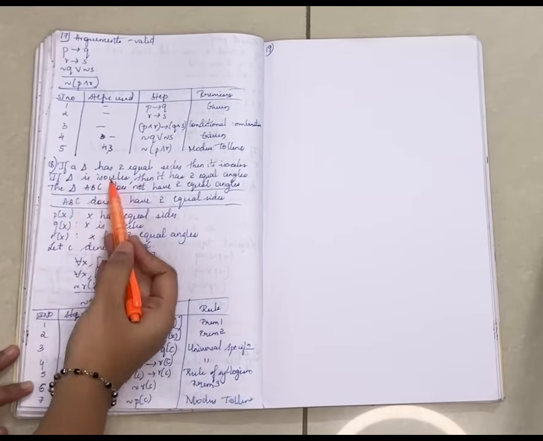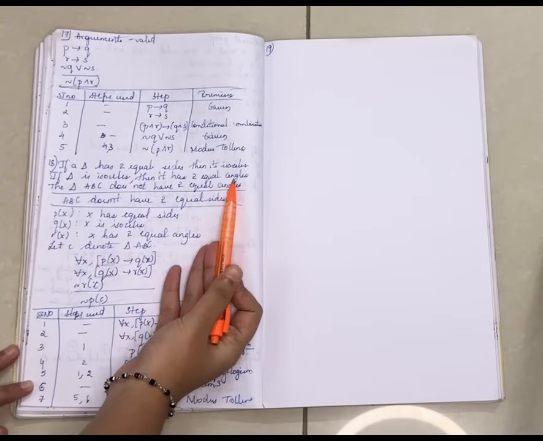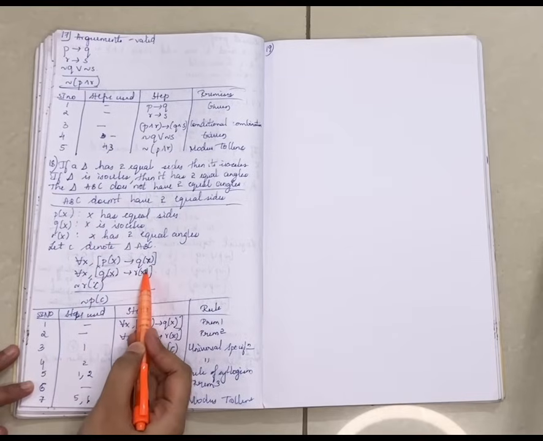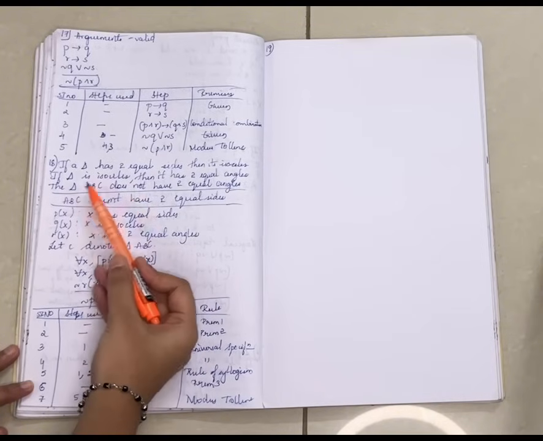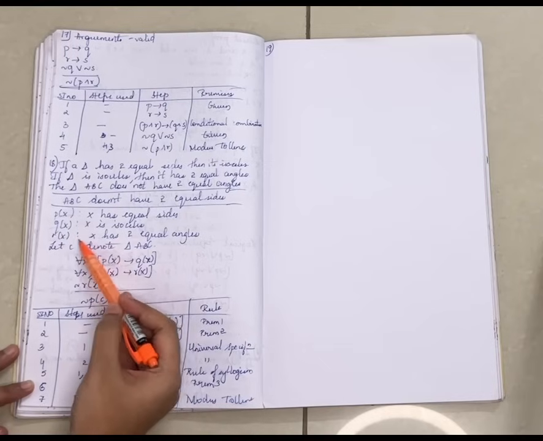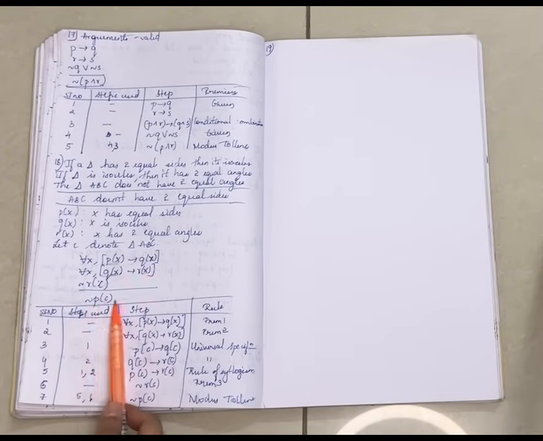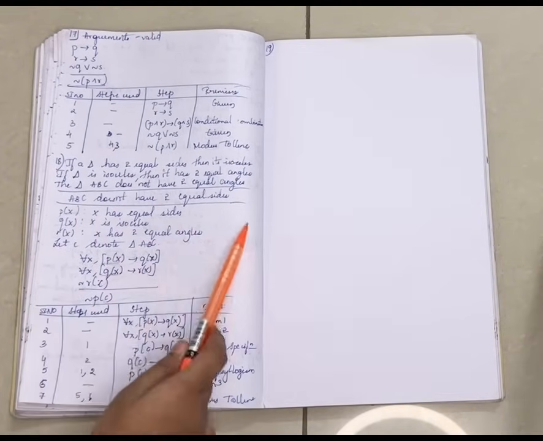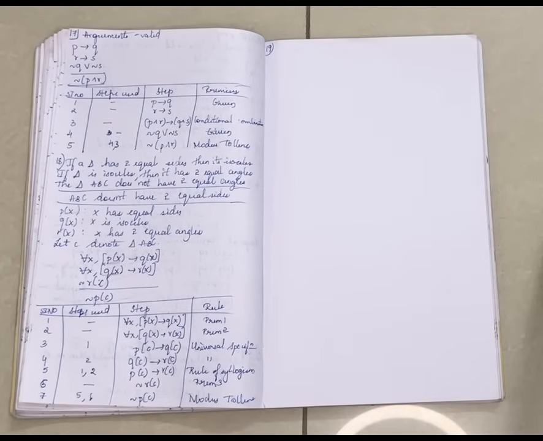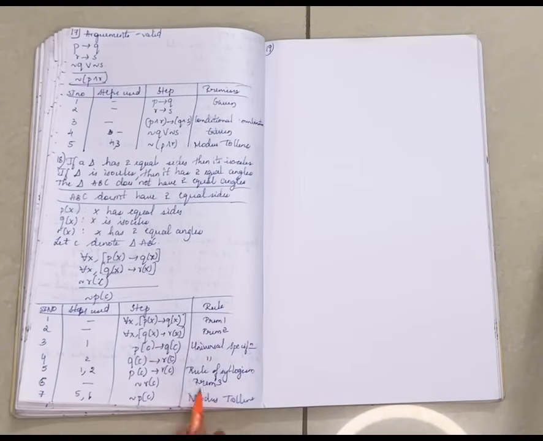Then if a triangle is isosceles, Q of X, then it has 2 equal angles. 2 equal angles means R of X. The last sentence they have given: the triangle ABC does not have 2 equal angles. Here it is R of X, has, but they have told doesn't have, so we'll take the negation, and in the final we should get this answer, that ABC doesn't have 2 equal angles. They have told 2 equal angles, so it is in P of this. Now you might be confused why C is written here. You will understand when I explain this.